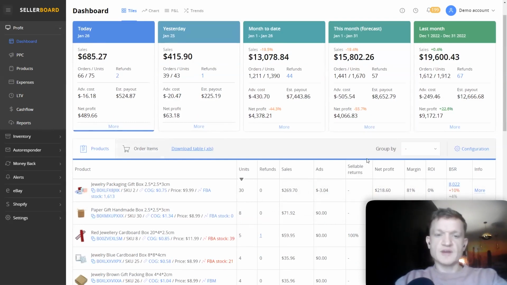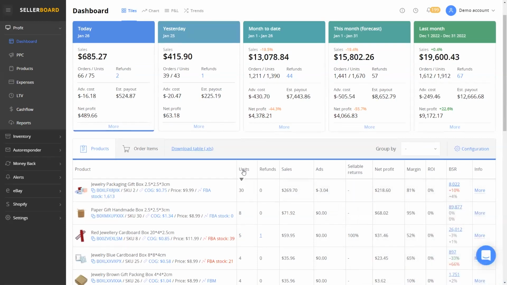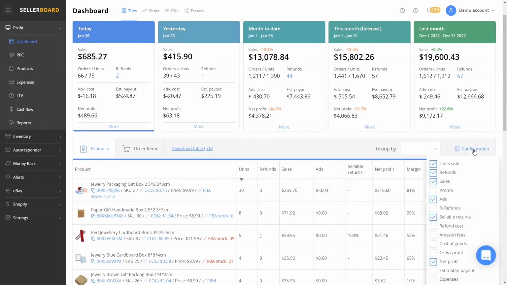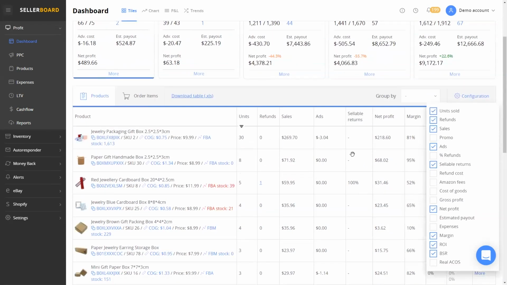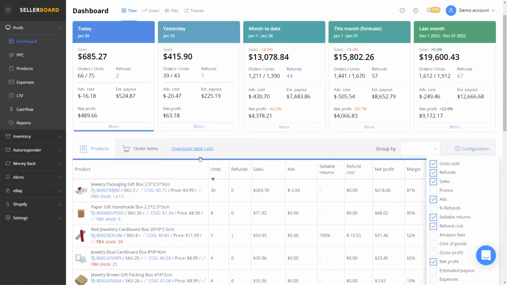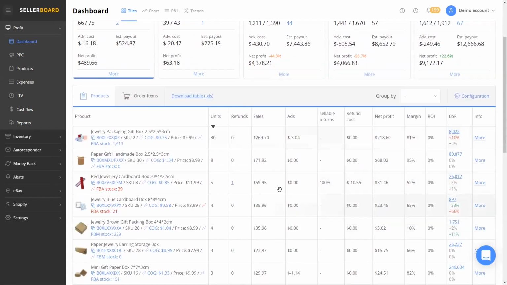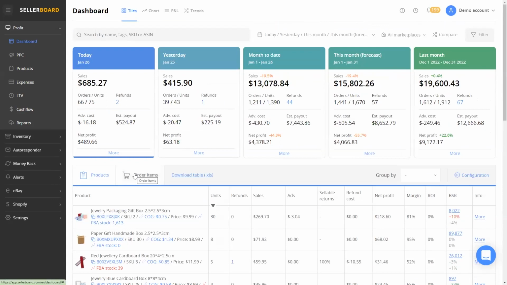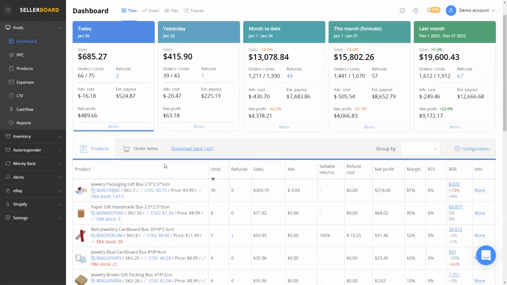So right here, you have a spreadsheet that basically gives you the information about units, refunds, sales, ads, and you can actually configure which KPIs you want to reflect in this table. For example, if you want to see the refund costs for one of the products, you can just add this KPI and then switch back to the table to see it. Besides that, you can analyze orders by the same KPIs. You can group your orders or products by a certain parameter. As I said, maybe you want to see how well one of your brands is performing, or a parent or an ASIN. So this is basically the functionality of the main dashboard.